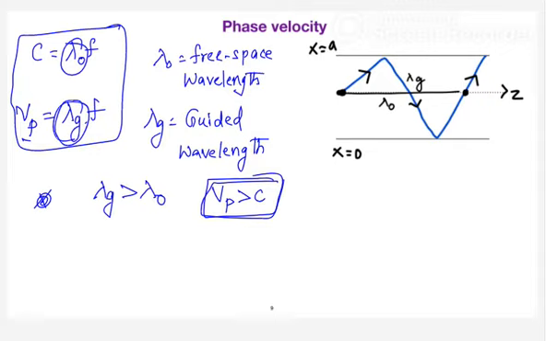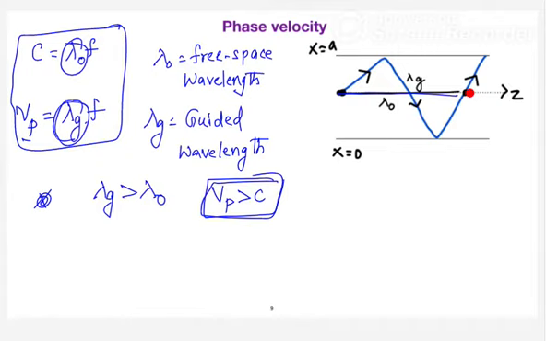The moment you put the waveguide, the wave takes a longer path to cover the same distance, whatever we discussed in the lambda g part. To cover the same distance, it has taken a longer path, and this total distance I was calling the guided wavelength.